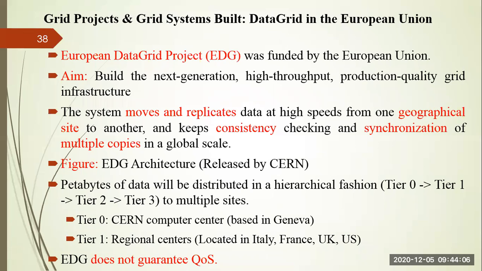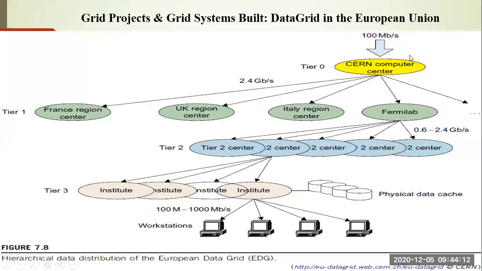For example, you have seen that tier 0 is the CERN computer center, the European Organization for Nuclear Research, placed in Geneva, right? This tier stores almost all the relevant data, because it is in the higher layer, at the root level, so it has all the data.